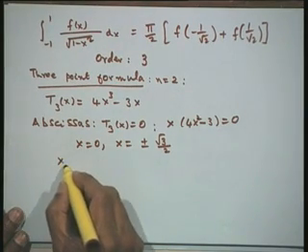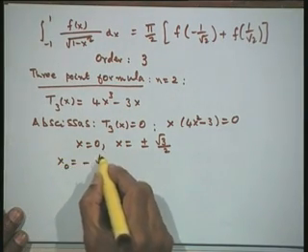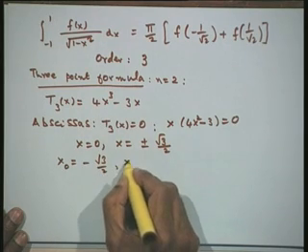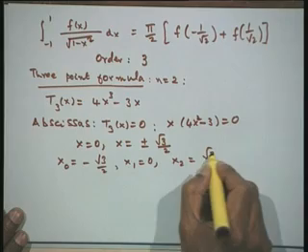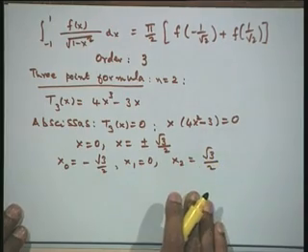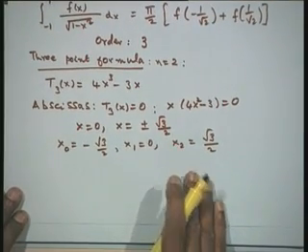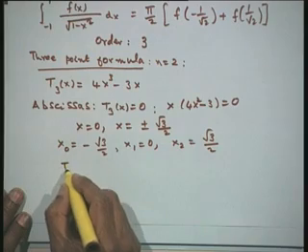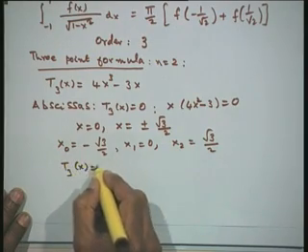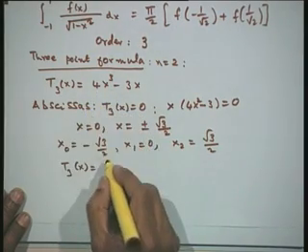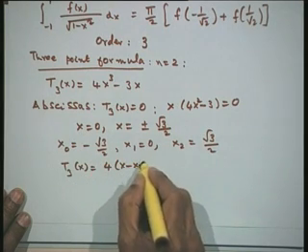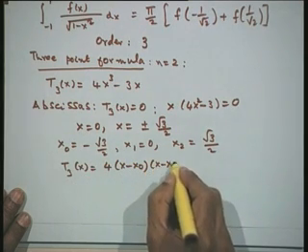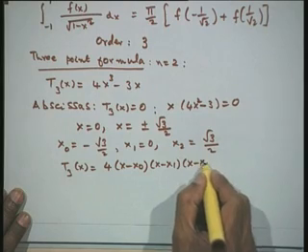Therefore we shall choose the points as x naught is minus root 3 by 2, x 1 is 0, x 2 is equal to root 3 by 2. And T3 of x we shall write as, I will take common factor 4 out and then write the remaining as x minus x naught, x minus x 1, into x minus x 2.